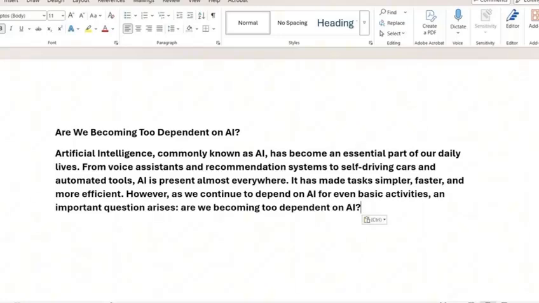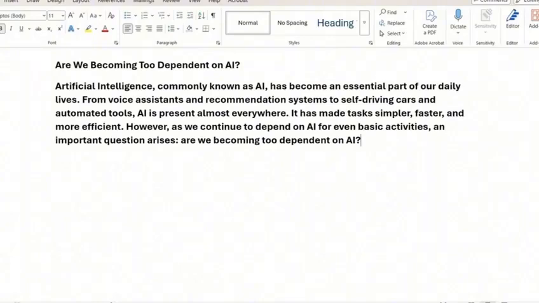See what we did there? We introduced the topic and ended it with a question. This helps build curiosity among the readers.